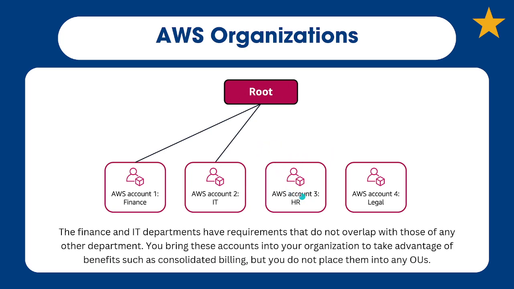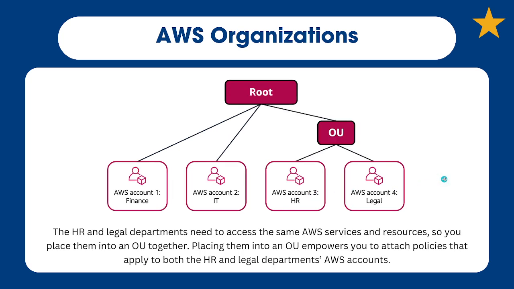But let's look at these other two. There's going to be some overlap between HR and legal, which makes some sense. If you're familiar with those departments, they definitely have to follow certain rules and regulations. So there's going to be some overlap. HR and legal departments need access to the same services and resources, so it makes sense to put them in an OU.